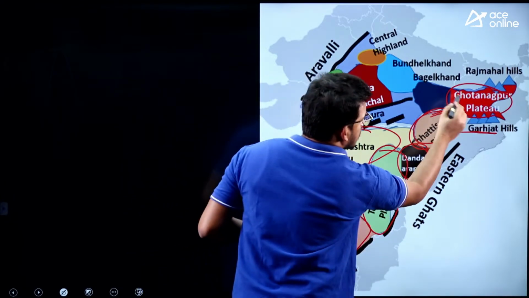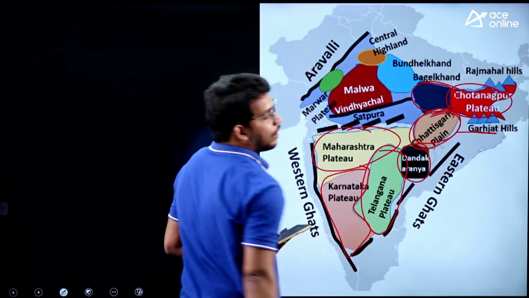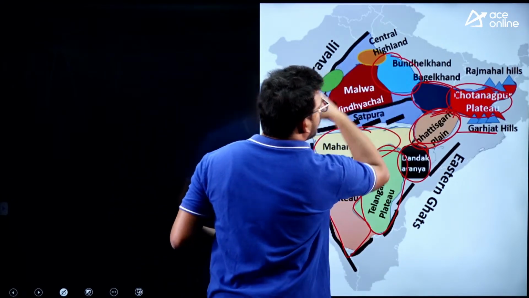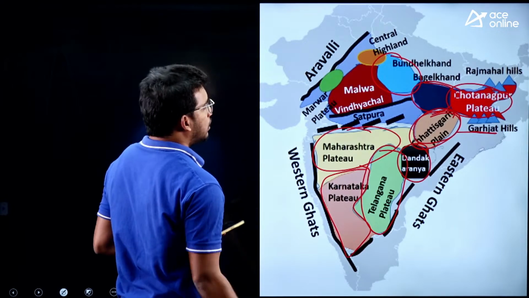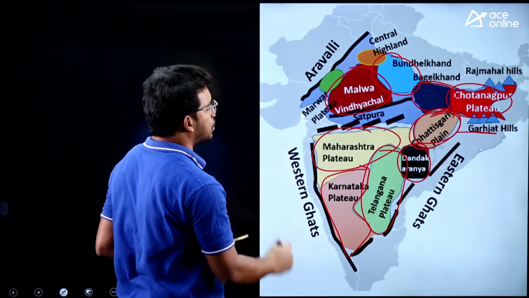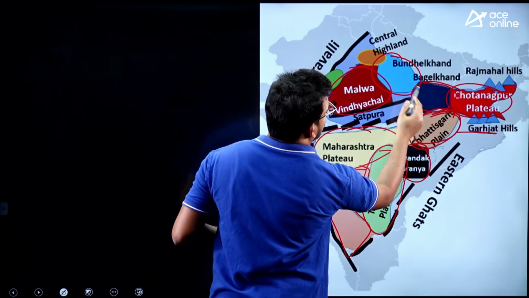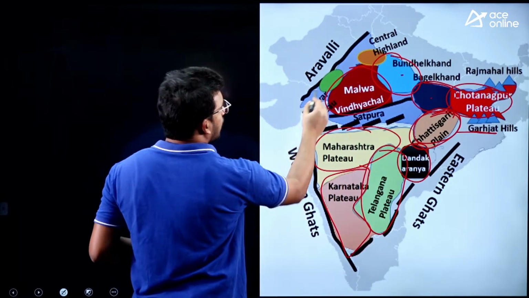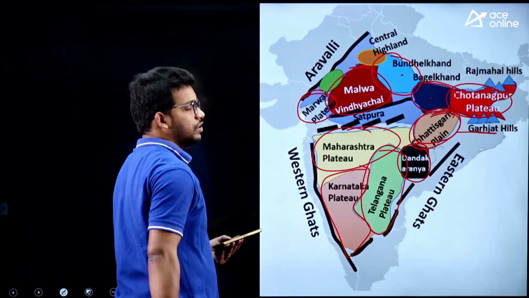On the west side of Chota Nagpur we have Baghelkhand, on the west side of Baghelkhand we have Bundelkhand plateau, then Malwa plateau. This is what we are discussing, this is the question. So Malwa plateau is located in the west of Bundelkhand and west of Baghelkhand as well, and we have the Marwar plateau in the Rajasthan region, right.